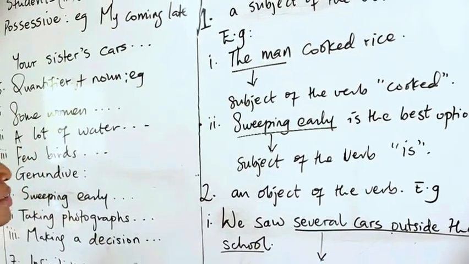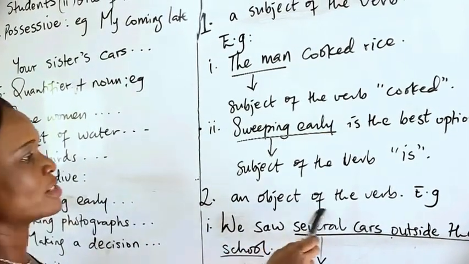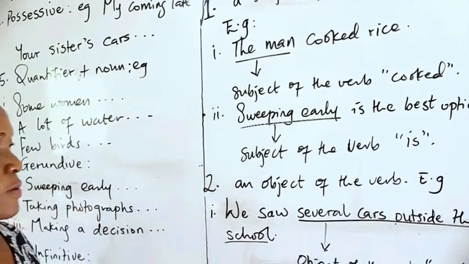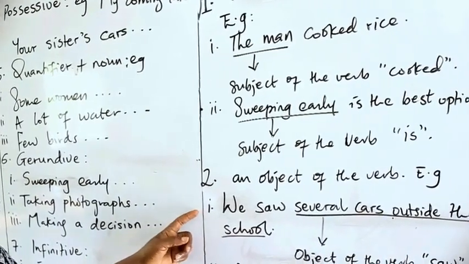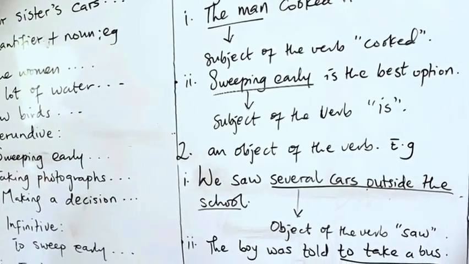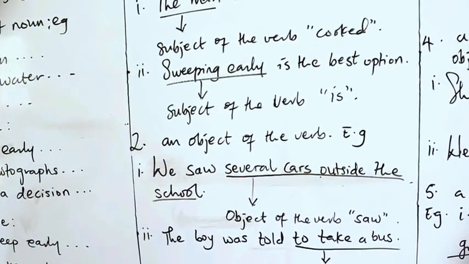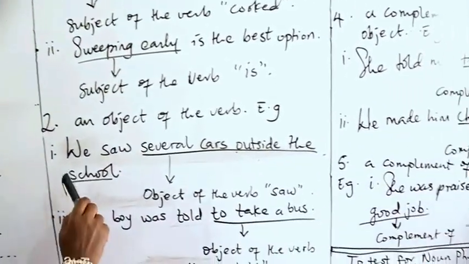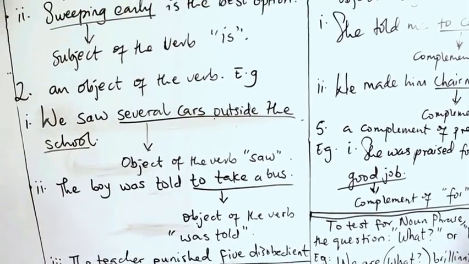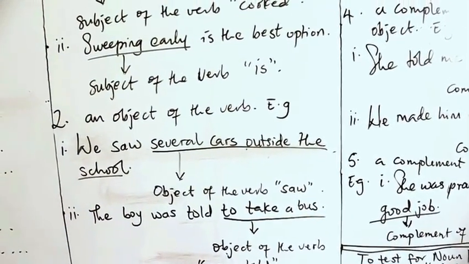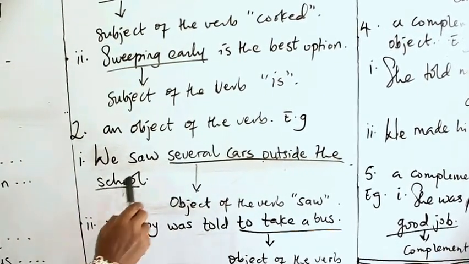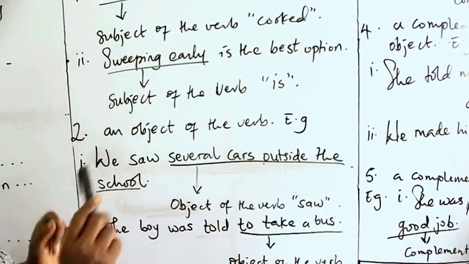Function of the noun phrase. A noun phrase can function as an object of the verb. Remember, not object of the sentence. We take example 1. We saw several cars outside the school. But let's have our test again. We saw what? What did you see? Your answer will be several cars outside the school. Therefore, you are correct by saying that several cars outside the school is a noun phrase.